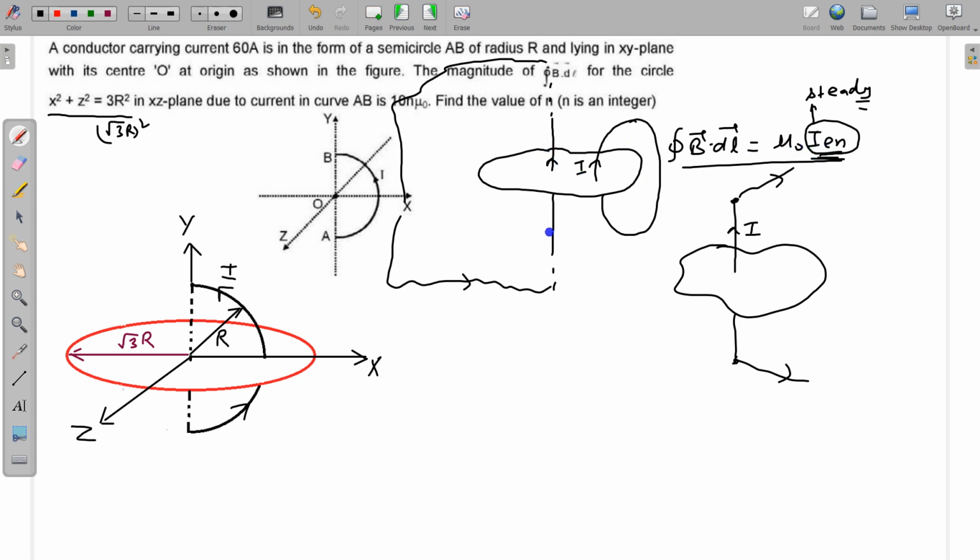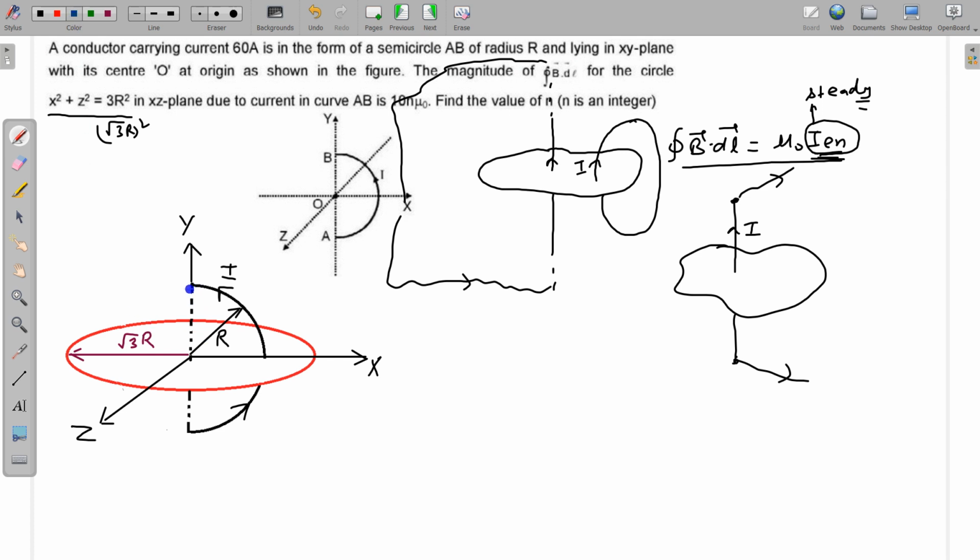Either the current is infinite or the current is forming a closed loop. In the given situation, the current is not forming a closed loop and it is not infinite either. So one option is to find the magnetic field due to this semicircular wire, and then perform integration to find B dot dl. We can also make some symmetry arrangements, some kind of manipulation, to find the integral B dot dl.